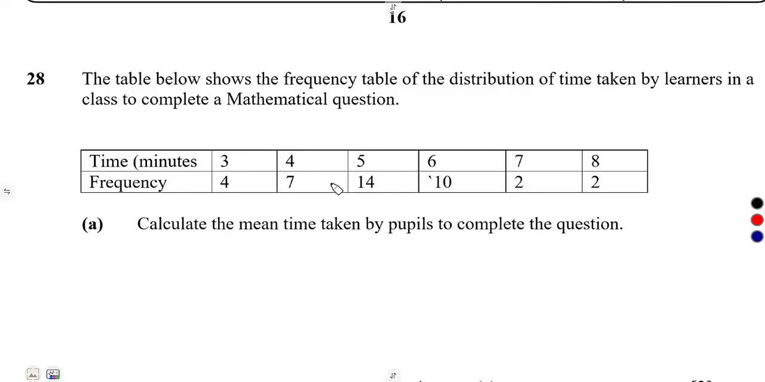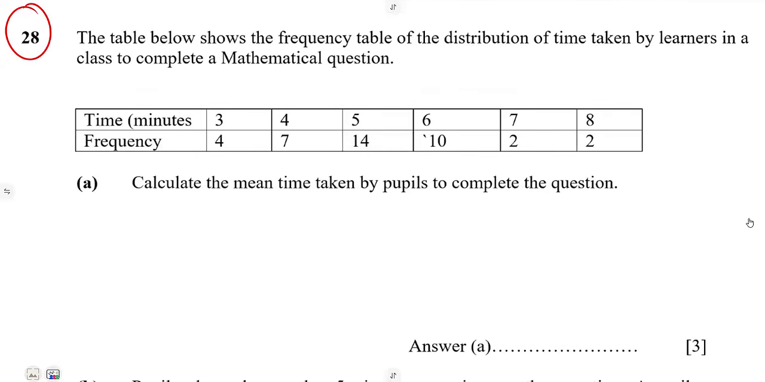All right, number 28, you're given a table that is a frequency distribution. These are mathematics marks and frequency. Calculate the mean time taken by pupils to complete the question. This is about time and the number of students, 3 minutes, this and that. So for the mean, this is ungrouped data. Remember, this is ungrouped data.